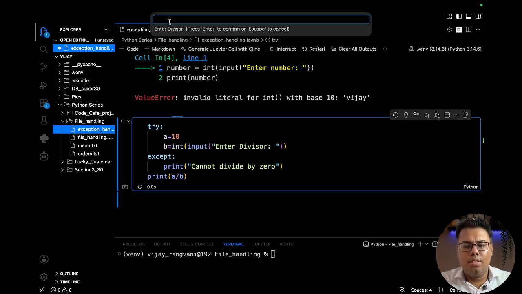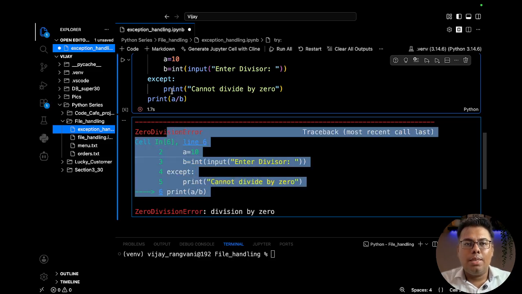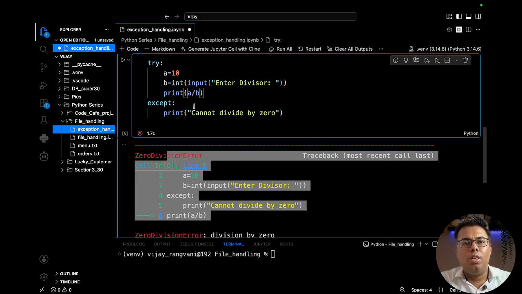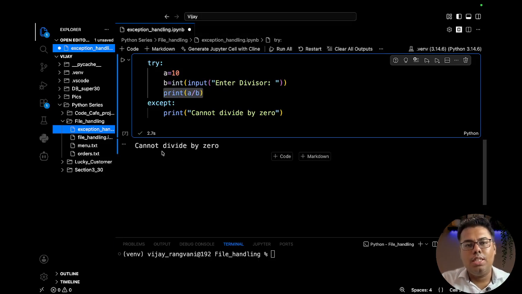If I write 0, you can see zero division error. Even though I did exception handling, still, because the portion where the error is is this one, I need to put this one under the try except block. Okay, under the try block I need to put this one. This I did intentionally to show you that even if we are doing the try except, the correct code should be under the try block. So whenever it gets an error, it should move to the except block. Okay, so now if I give 0, you can see it does not give the error.